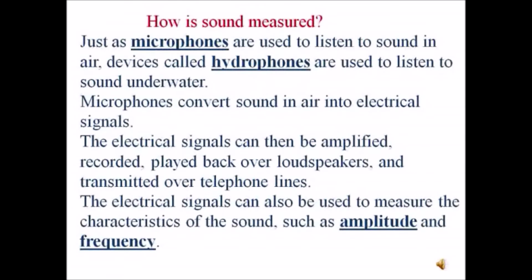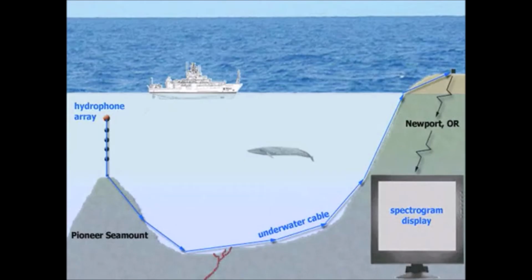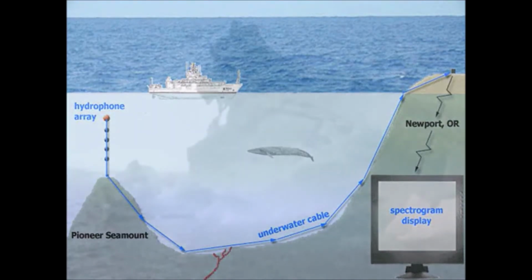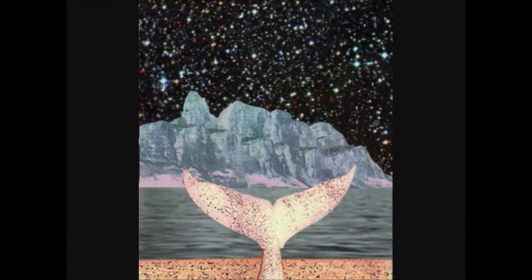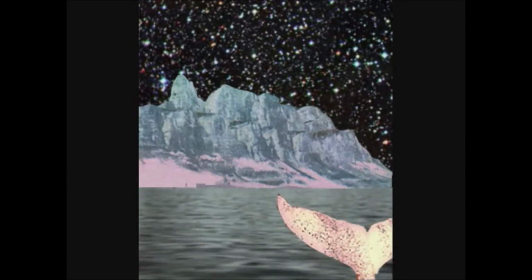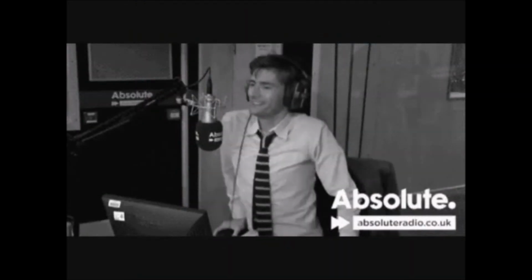How is sound measured? Just as microphones are used to listen to sound in air, devices called hydrophones are used to listen to sound underwater. Microphones convert sound in air into electrical signals. The electrical signals can then be amplified, recorded, played back over loudspeakers, and transmitted over telephone lines. The electrical signals can also be used to measure the characteristics of the sound, such as amplitude and frequency.